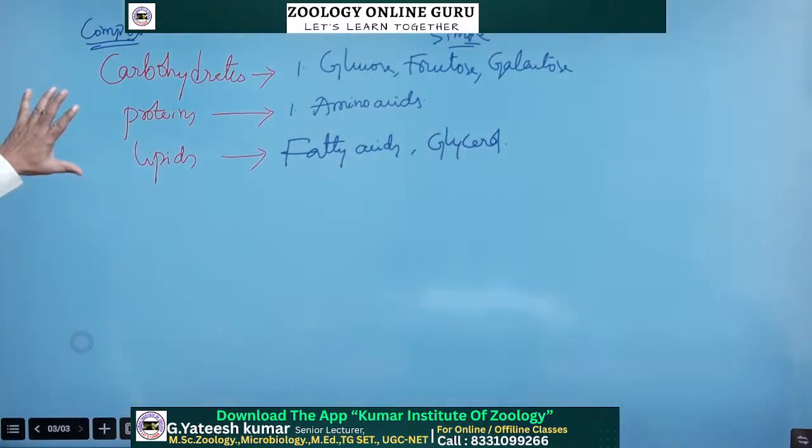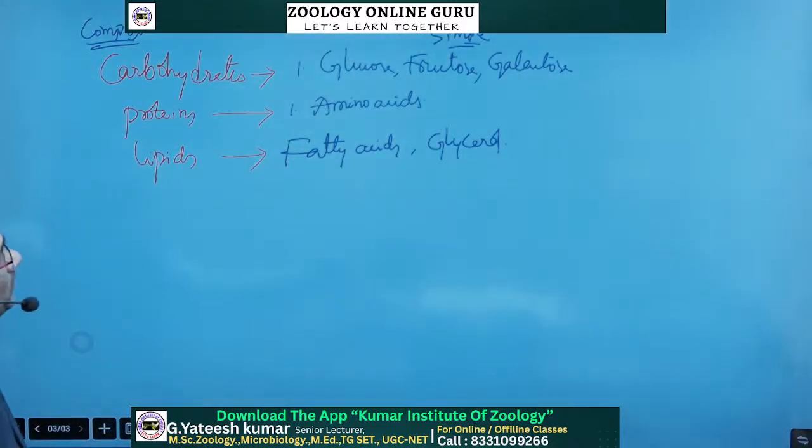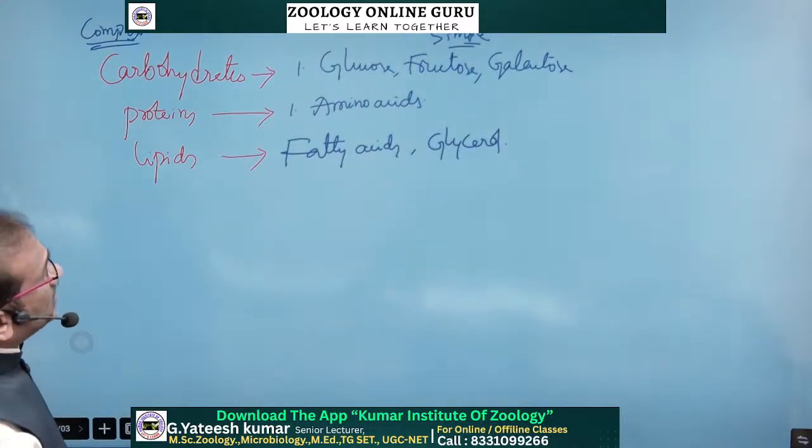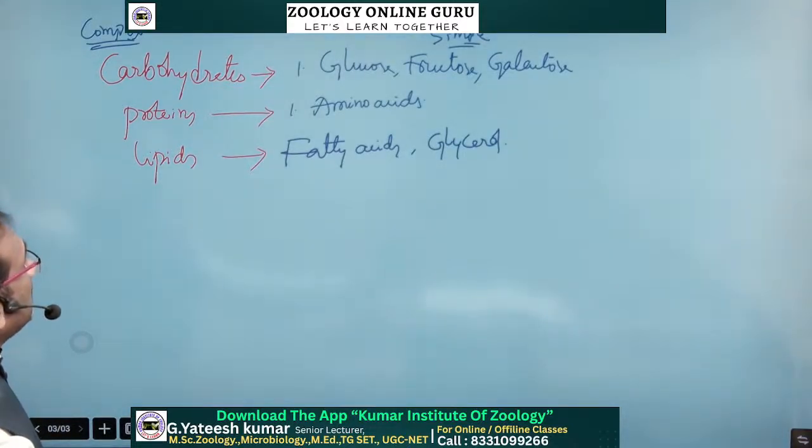So these are the major macronutrients, digested maximum in the duodenum, and then they enter the ileum for absorption.